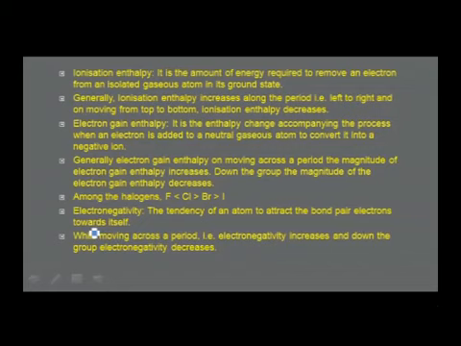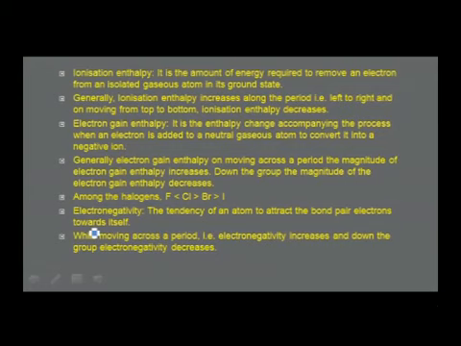Ionization enthalpy: it is the amount of energy required to remove an electron from an isolated gaseous atom in its ground state. Generally, ionization enthalpy increases along the period, that is left to right, and on moving from top to bottom, ionization enthalpy decreases. Again, you should know there are several factors which influence the variation of ionization enthalpy. The various factors are screening effect, nuclear charge, and the nature of the orbital in which the electron is present.